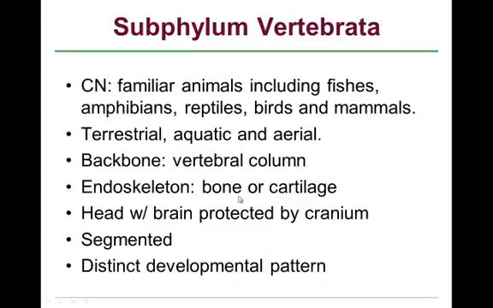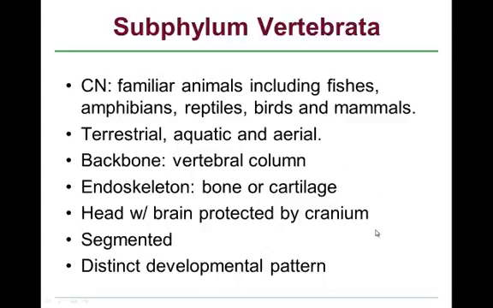And if you know anything about the formation of skeletons, first it's cartilage, and then that cartilage becomes ossified, or we have a deposition of calcium salts, which becomes bone. These animals typically have a head with a brain, and the brain is protected in a bony case called a cranium.